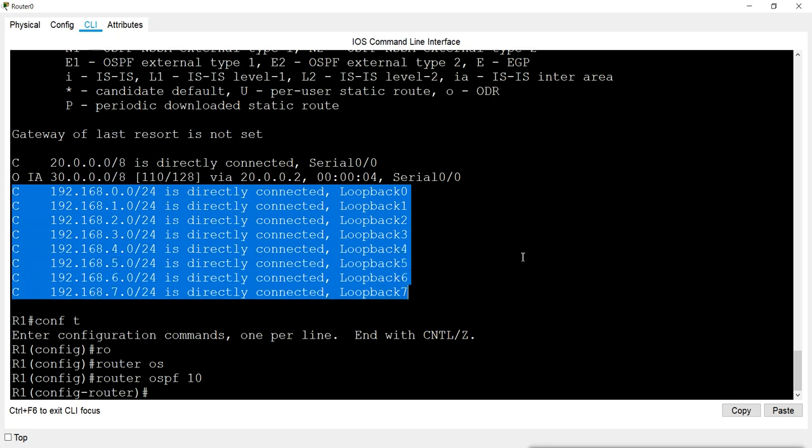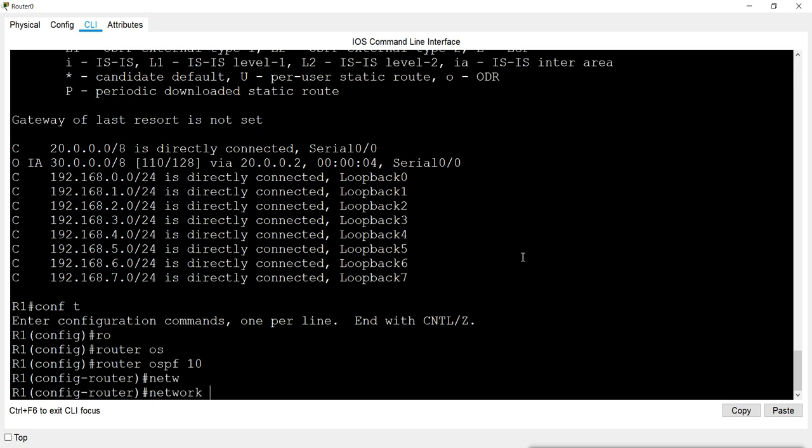I will do the command network, then I will mention one network, then the wildcard bit, then area, and then whatever the area is. Now here the benefit of the wildcard bit comes. This wildcard bit is not a burden, it is not extra configuration you are doing in OSPF. It is actually a benefit, an advanced feature we have in OSPF which we don't have in RIP.